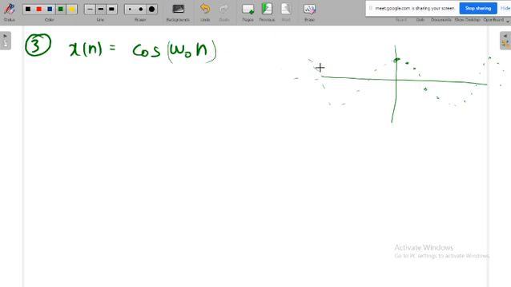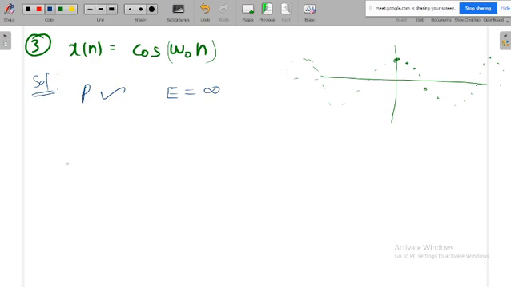So what is the nature of this signal? Is it an energy signal or a power signal? It is definitely a power signal, because it goes from minus infinity to plus infinity with a constant amplitude. The amplitude is not going to 0 and not going to infinity; the amplitudes are within some level. So this is definitely a periodic signal, and a periodic signal will have some period. The energy available in a periodic signal is infinite.